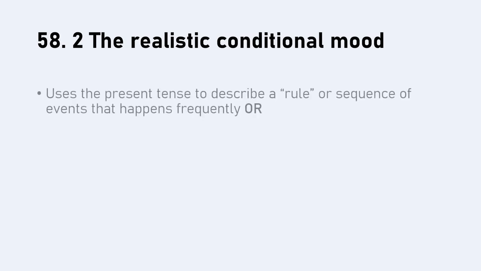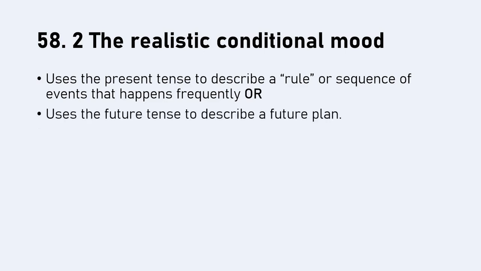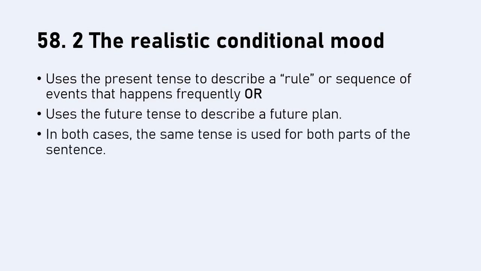It uses either the present tense to describe some kind of rule, algorithm, or sequence of events that happens frequently, or it uses the future tense to describe a future plan. And in both cases, you will be using the same tense for both parts of the sentence. So the condition and then the consequence, they will both be in the same tense. So either the present or the future. So let's take that same example with the umbrella at the start, but now we'll do it in Russian.